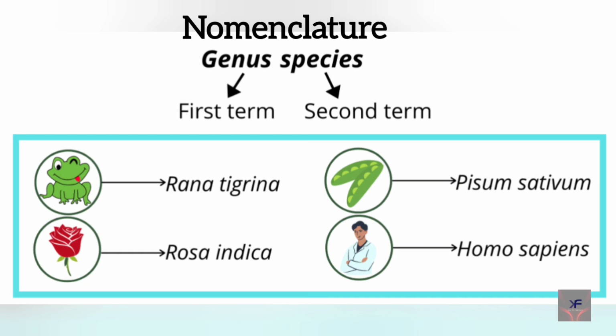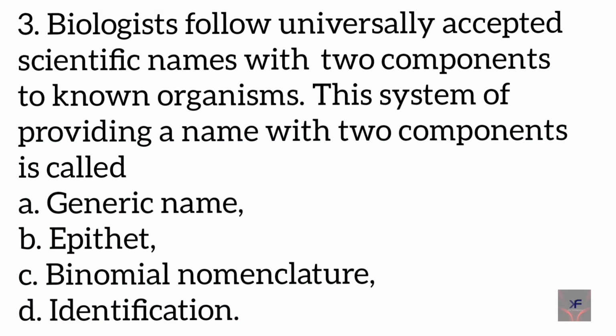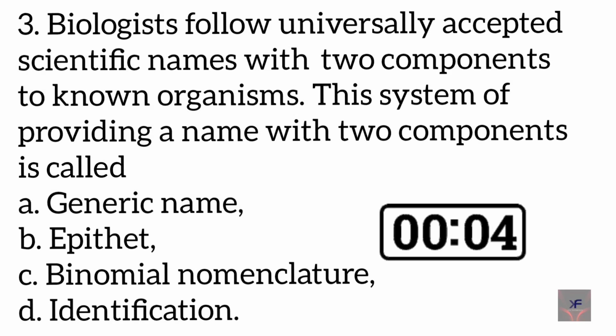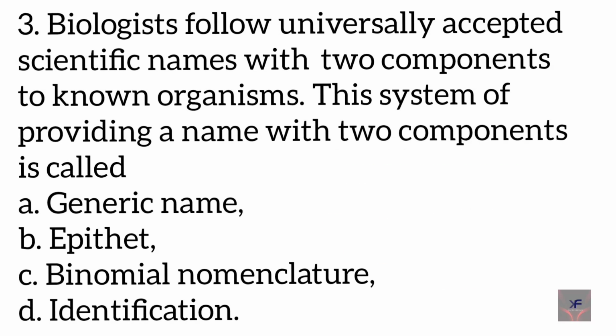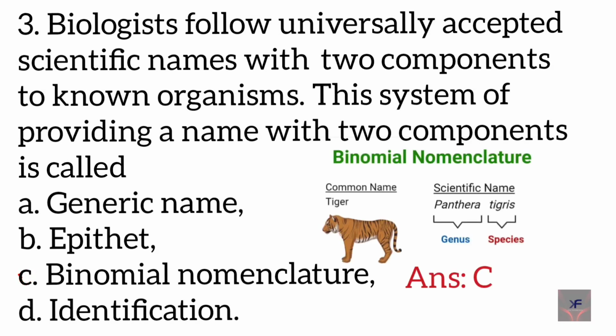Okay, now let's move on to the next question. 3. Biologists follow universally accepted scientific names with two components to known organisms. This system of providing a name with two components is called A, generic name, B, epithet, C, binomial nomenclature, D, identification. Try out the answer for this. The correct answer is C, binomial nomenclature.